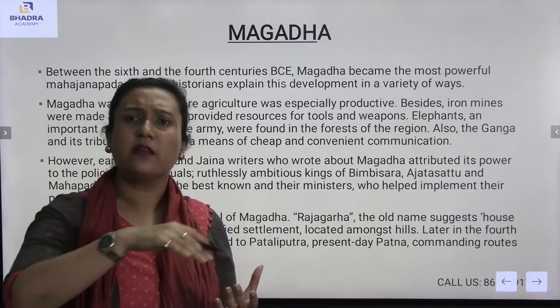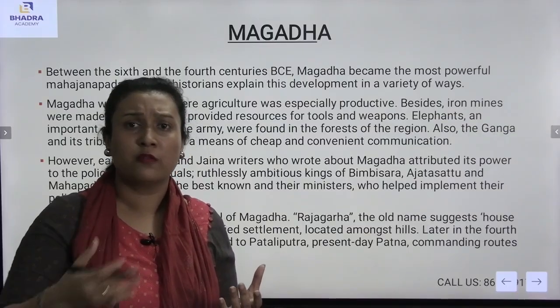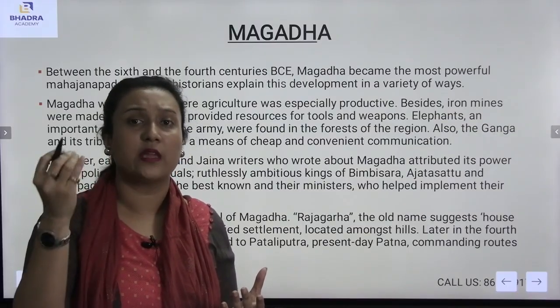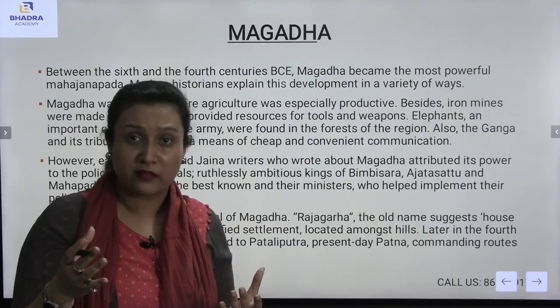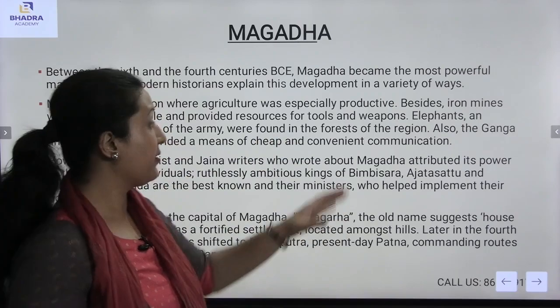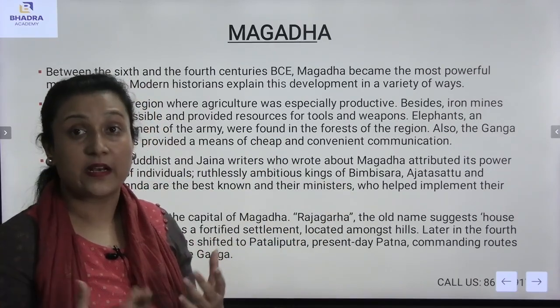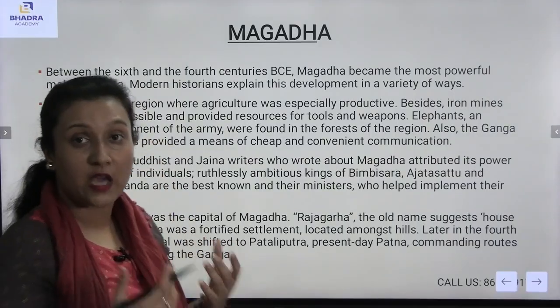Magadha is quite around Jharkhand. So, as a result, iron mines were excavated, or you can say mined, during that time. Much of the iron was accessible for tools and weapons. Iron was very much compulsory. Also, the elephant was the most important component of the army.